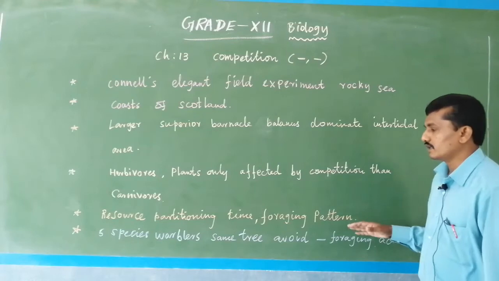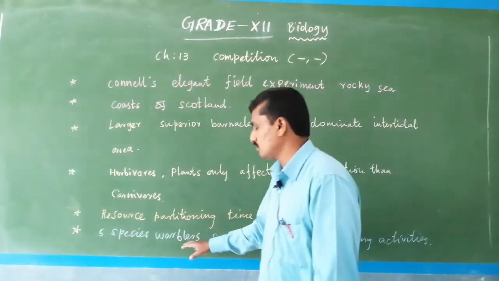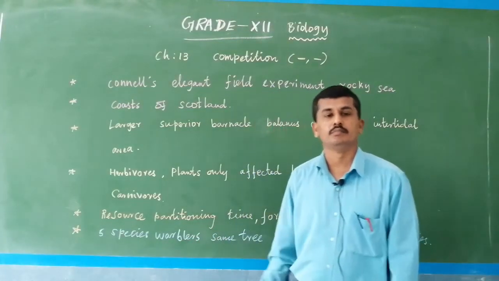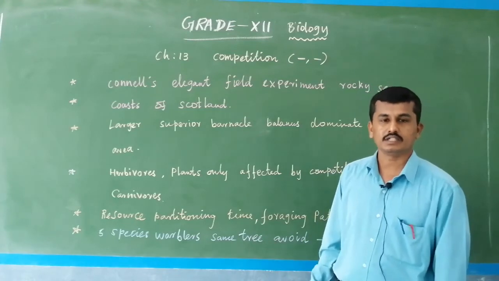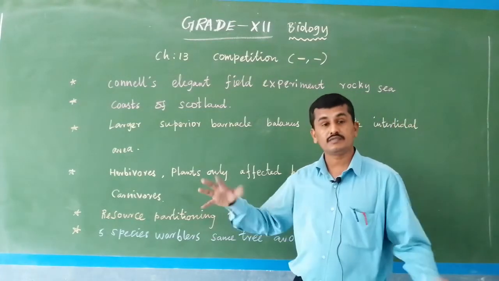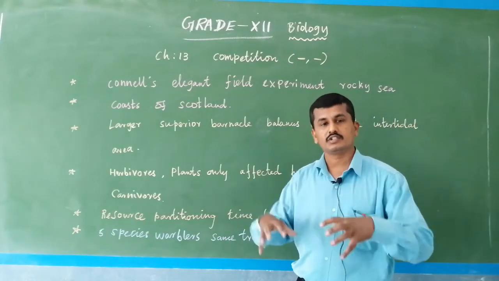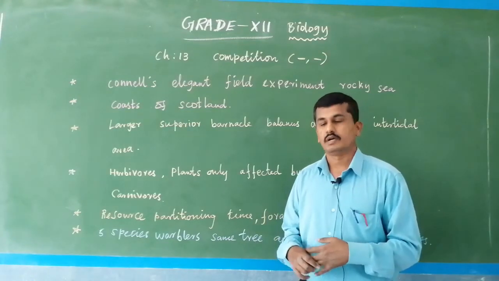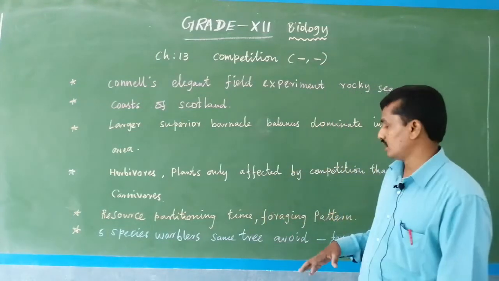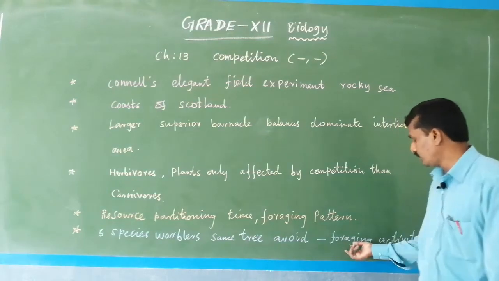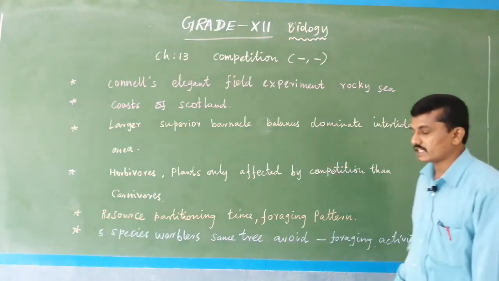Okay, and 5 species of warblers. Warblers are nothing but a type of bird, a small bird. So the 5 different species of warblers are present in the same tree. To avoid competition on the same tree, they change their foraging activities.